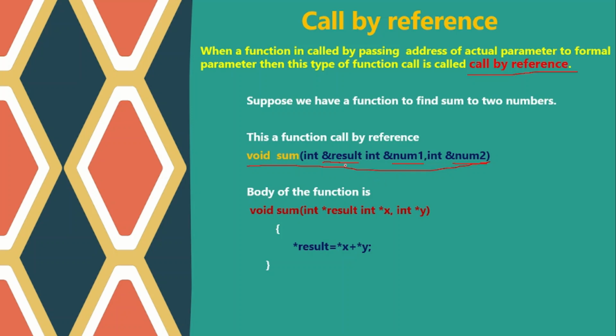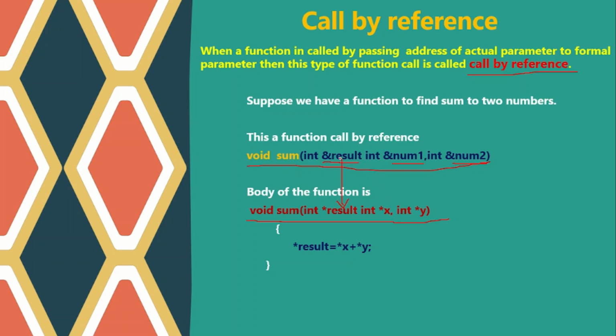So we all know that when we are passing the address of a parameter, at the receiving end we need to have a pointer. So this is your formal parameter. We are passing the address, and this will come to this pointer. This is a result pointer.